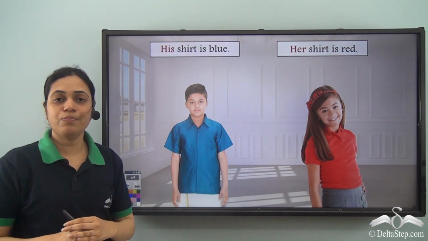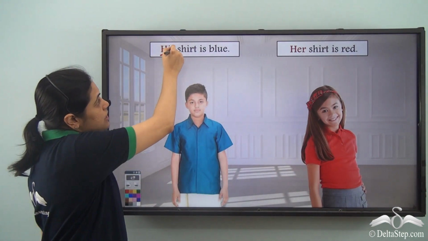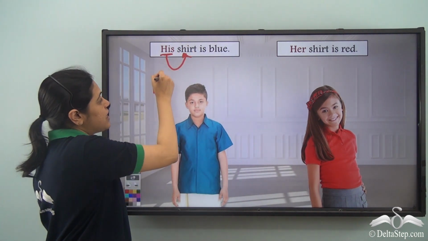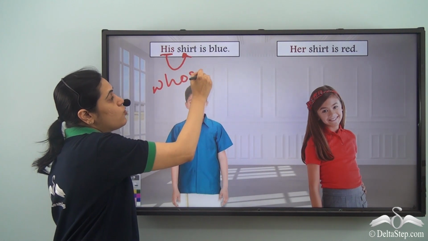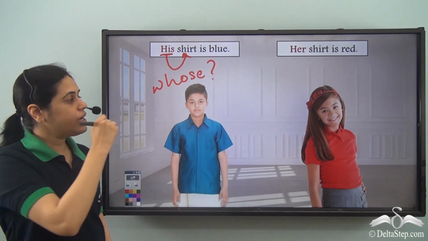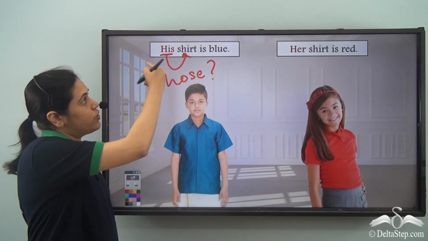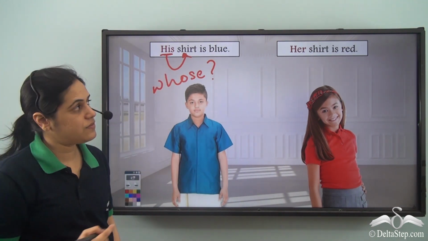His shirt is blue. So his is describing the noun shirt and at the same time telling us whose shirt. So his shirt is blue. Whose shirt is blue? His. So his is a possessive adjective.